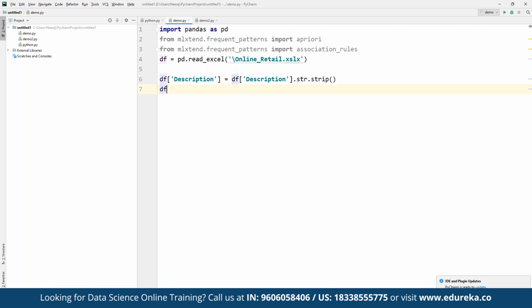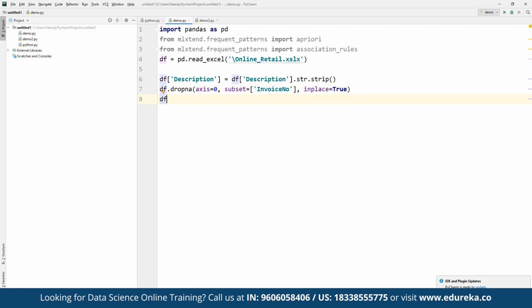In the same way, from the data frame, we are going to work on dropping, where we can find the values for axis equal to 0, and then the subset, meaning which values we have to drop. We define that parameter where the invoice number is null, and inplace is true.